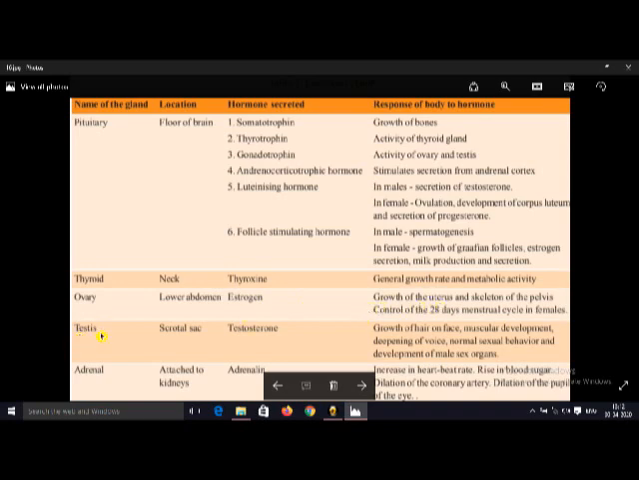And the testis is present in males, in the scrotal sac, and it releases a hormone called testosterone. It's called a male sex hormone. It controls different actions in our body. And the adrenal gland, as we already discussed, is attached to the kidneys. It releases a hormone called adrenaline. It is also called the fight or flight hormone, and it controls all these activities. The pituitary gland is called the master gland. This is also important.